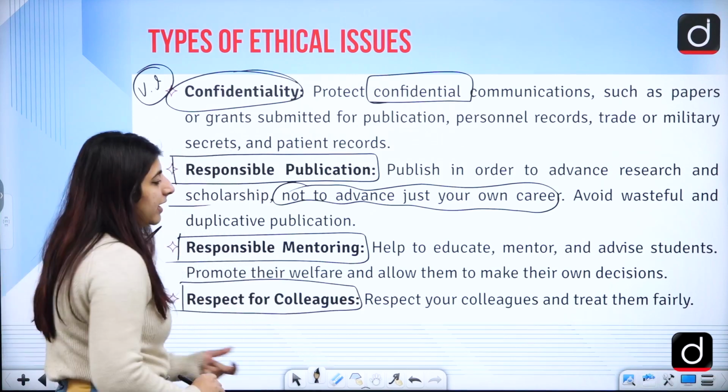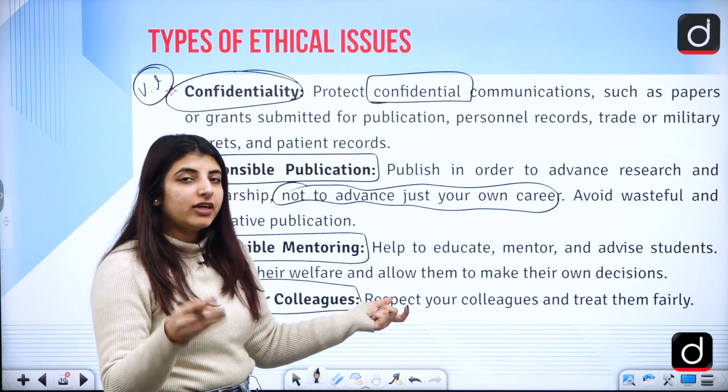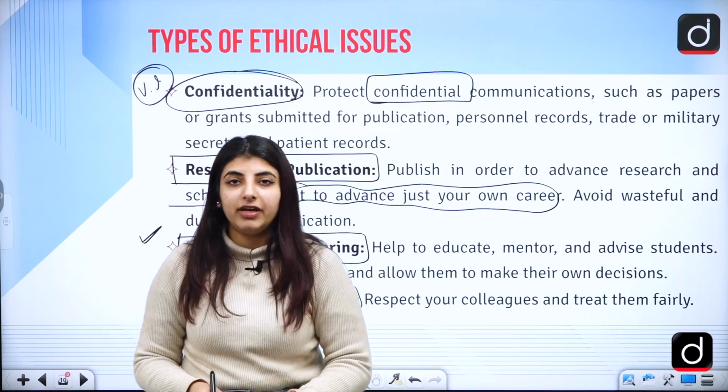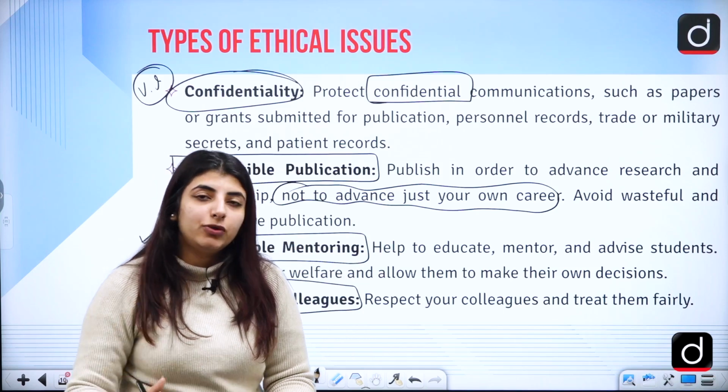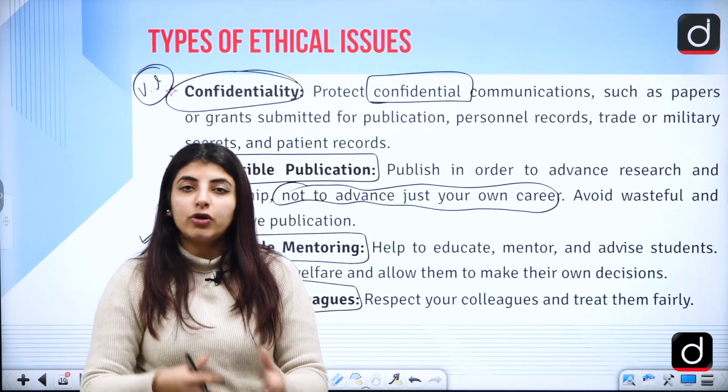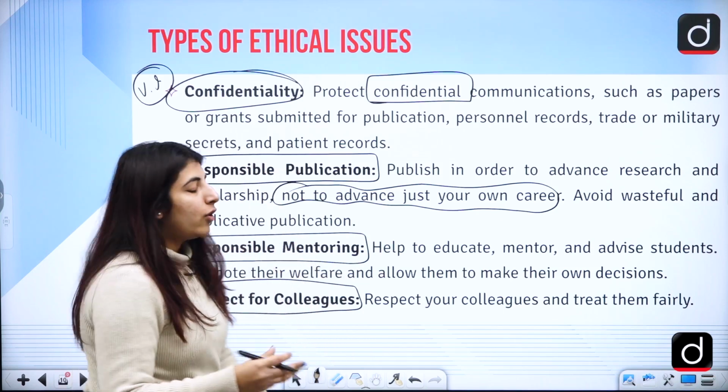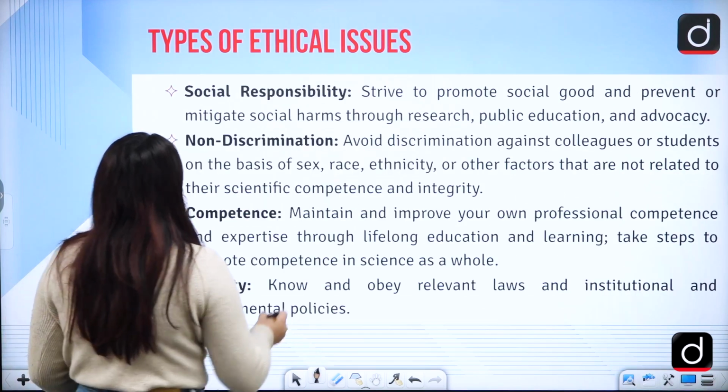Respect for colleagues. Respect your own colleagues even if you are collecting the data from them, and treat them fairly. Their opinions obviously can clash with your opinions, but you are supposed to jot those opinions down fairly wherever you are recording the data.